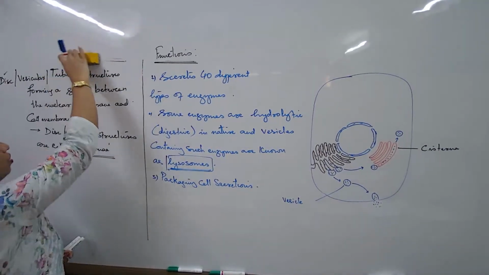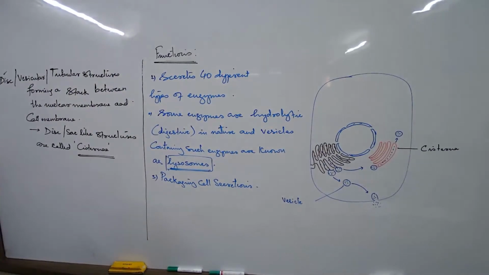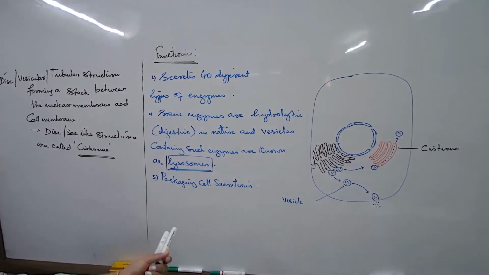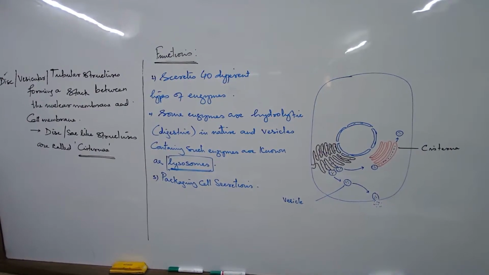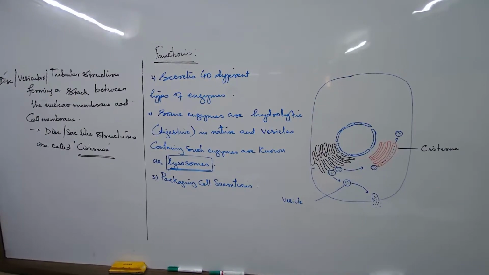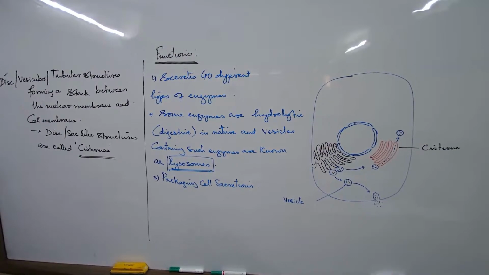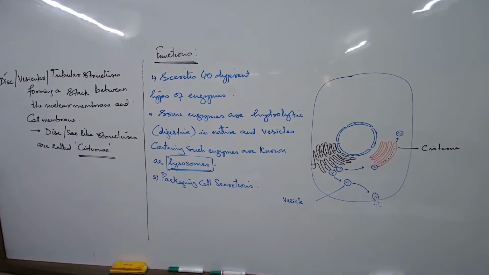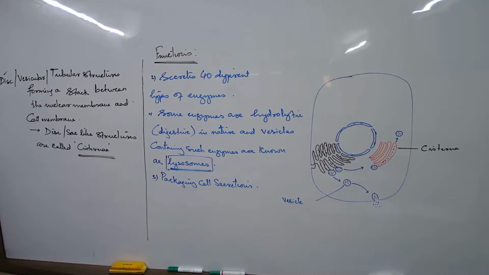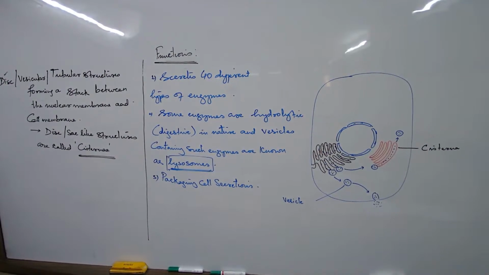I'll explain the concept of lysosomes again. What is the meaning of hydrolytic enzymes? Suppose I talk about pepsin, an enzyme of the stomach, for example. The food enters the stomach, and this enzyme of the stomach is poured onto the food, and the food which is in the complex form starts getting broken down into simpler forms. So this enzyme has broken down complex substances into simpler.